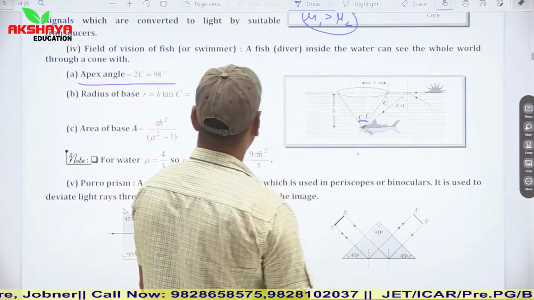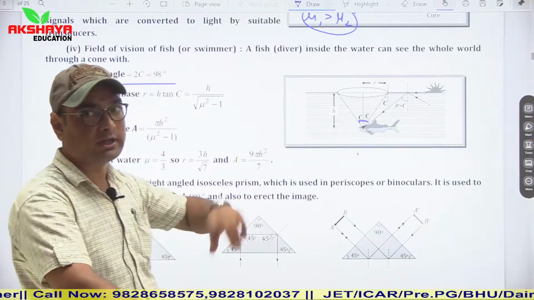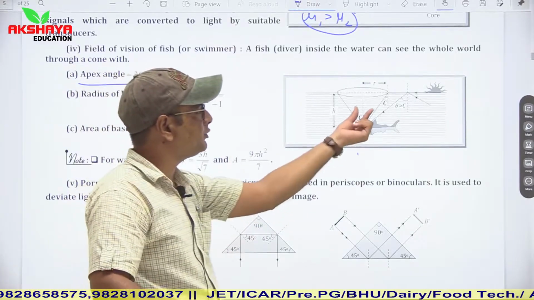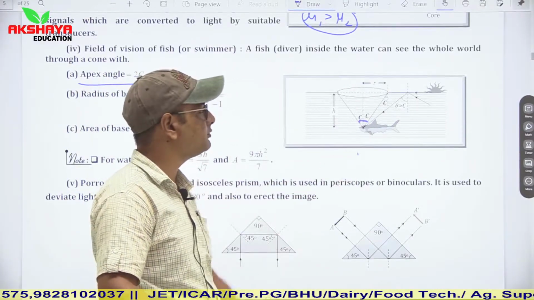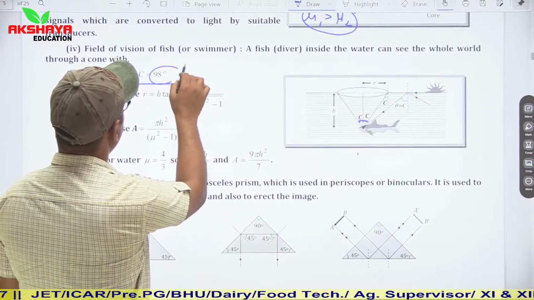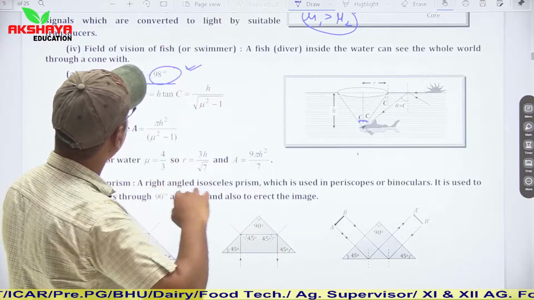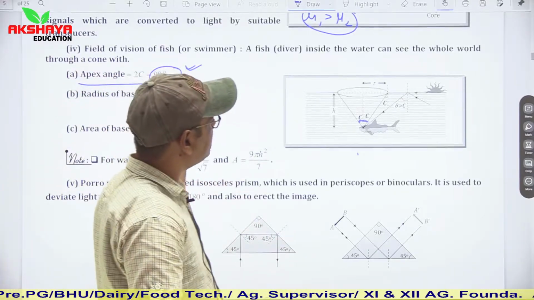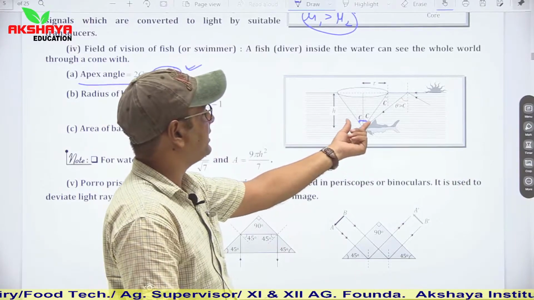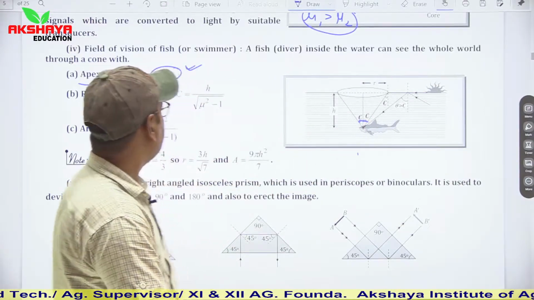The critical angle is 49 degrees for the water-air interface, so 49 into 2 is 98. So it is 98 degrees.